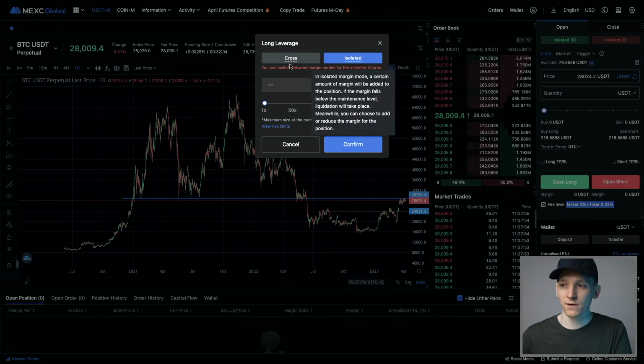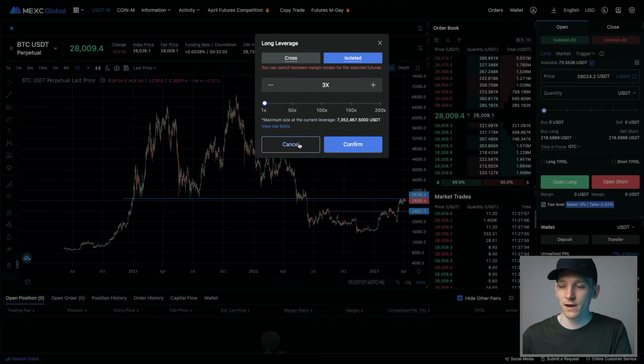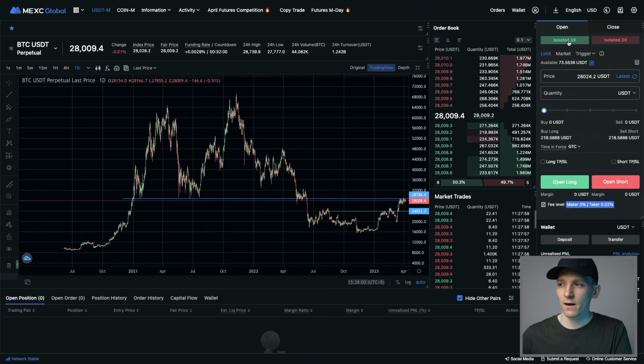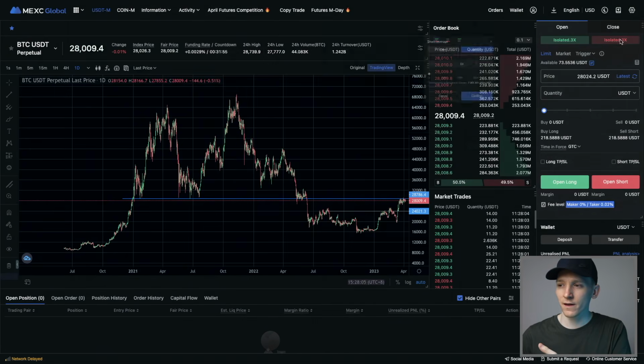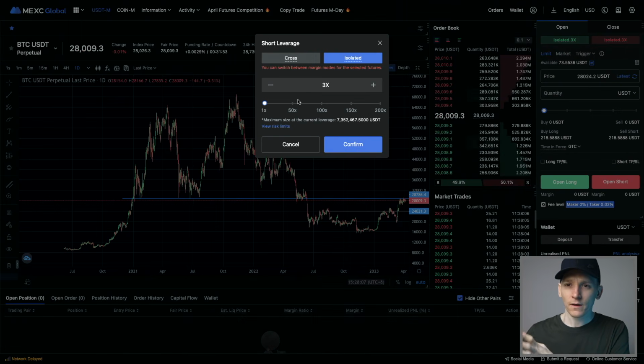So that's what you can choose, either cross or isolated, and then the amount of leverage. You can choose that on the long side, as you can see here, and the short side. So you can have this as just a default, where your default position would be 3x or 5x leverage or something like that.